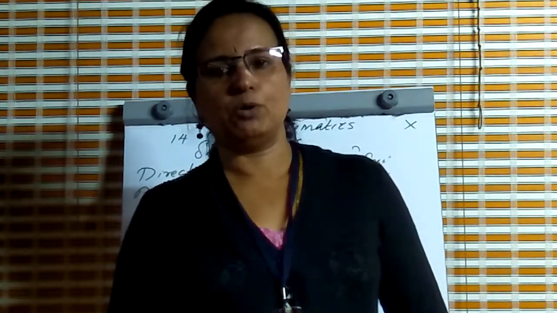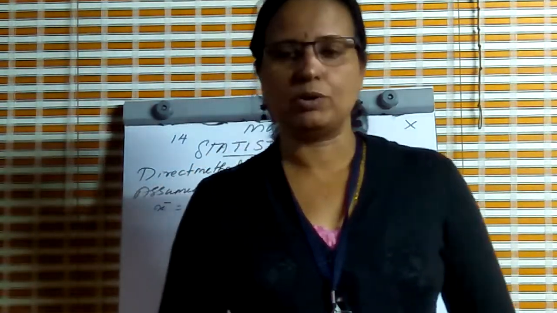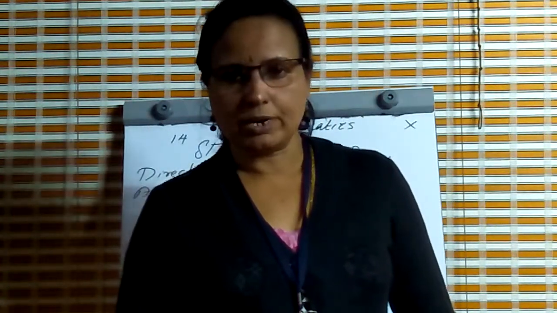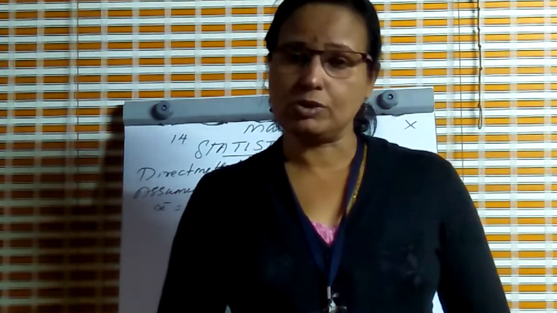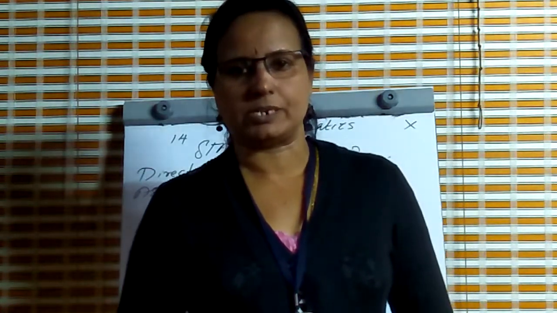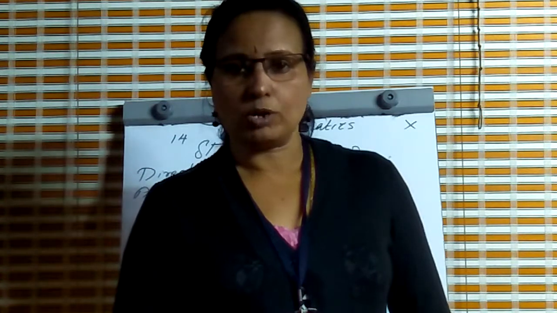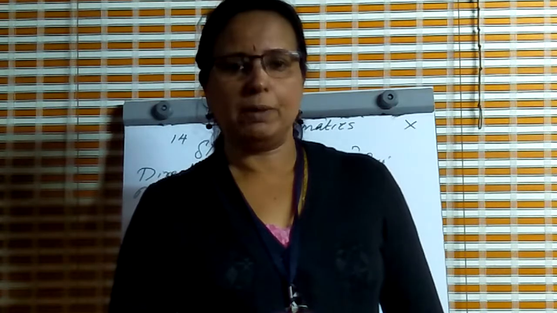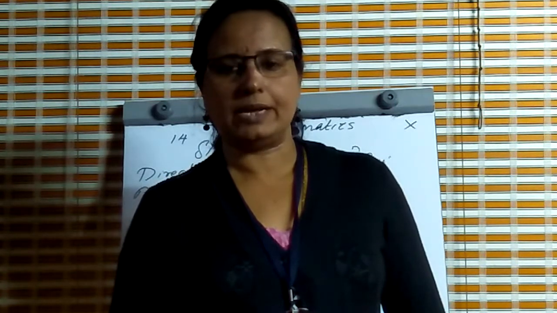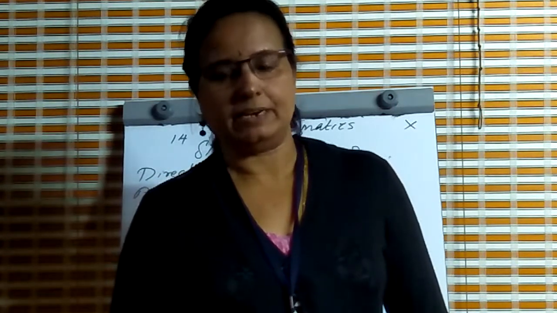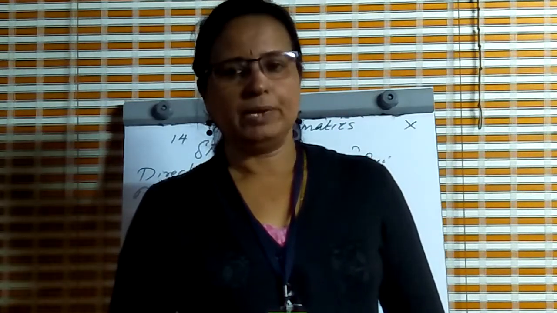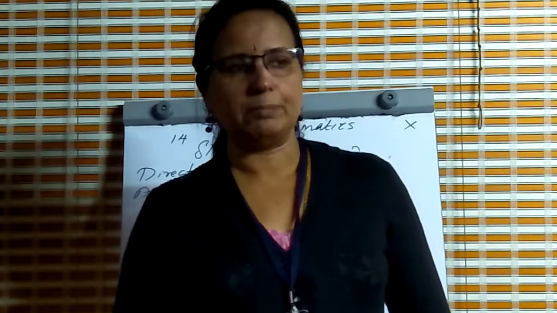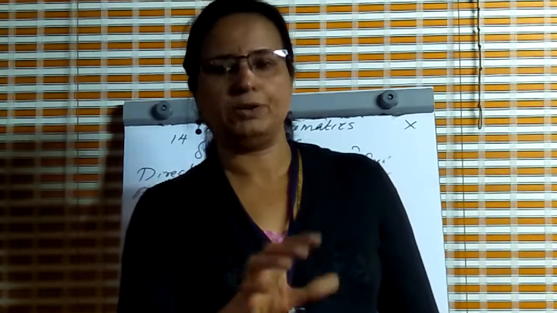What is mean? Mean, or another name, average. Mean or average is the sum of all observations divided by the total number of observations. If x1, x2, etc. xn are the observations and n is the total number of observations, then the mean x bar is equal to sigma i equal to 1 to n xi divided by n. That is the mean of the given score. If x1, x2, etc. xn are the observations, then mean is equal to the sum of all observations by the total number of observations.